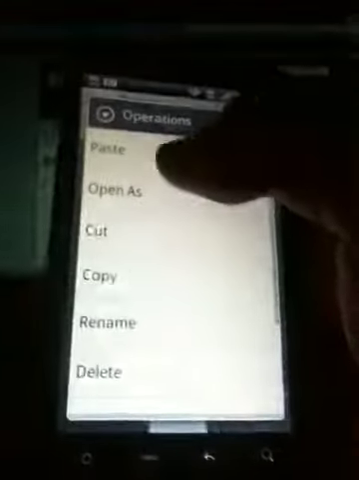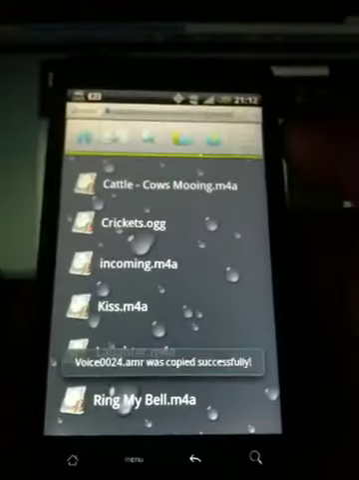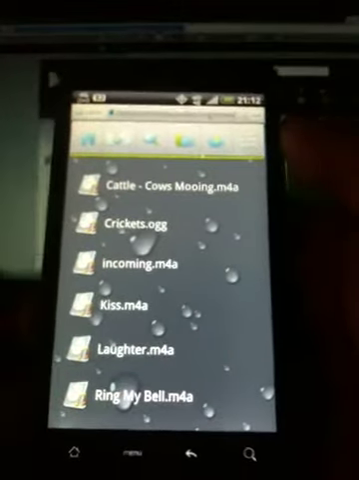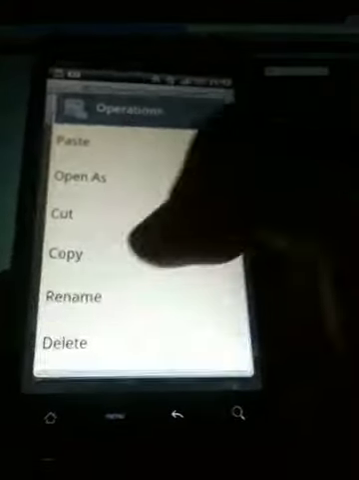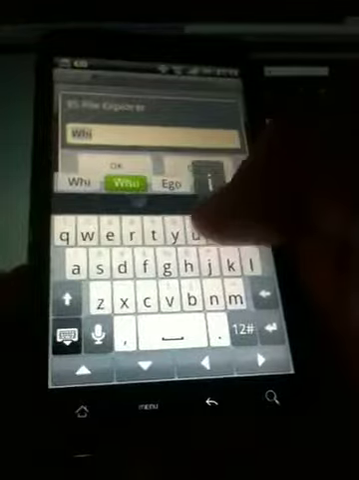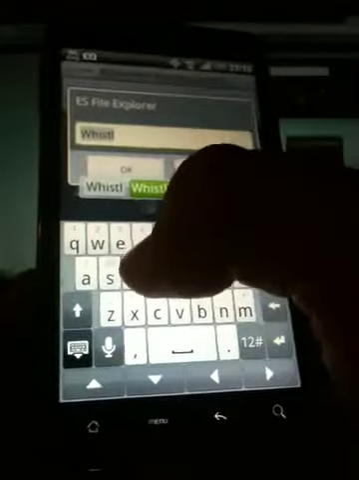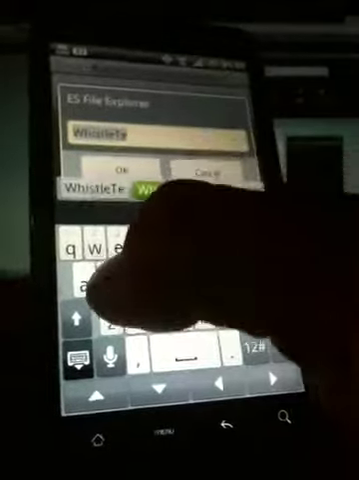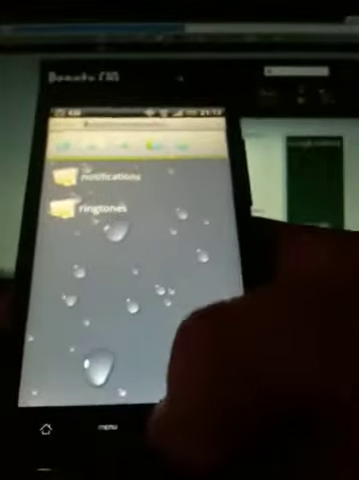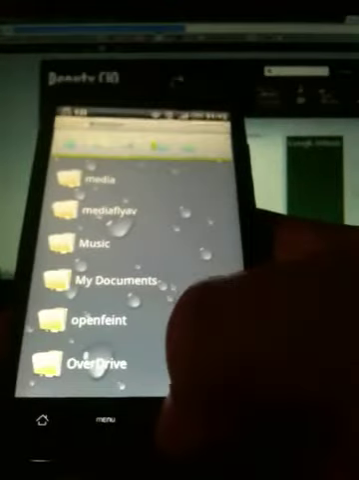Menu, operations, paste, and boom, voice 0024 AMR has been copied successfully. And it's right at the bottom. I'm going to rename it here, so it's totally different name. I'm going to call it, let's say, whistle test. And alright, so it's there. File renamed successfully. What this means is now I have whistle test as a ringtone in my ringtones.